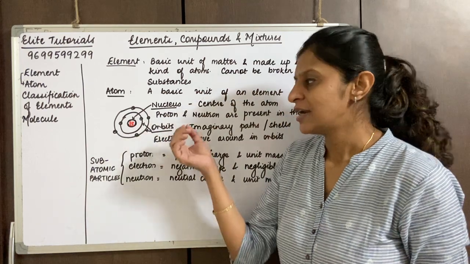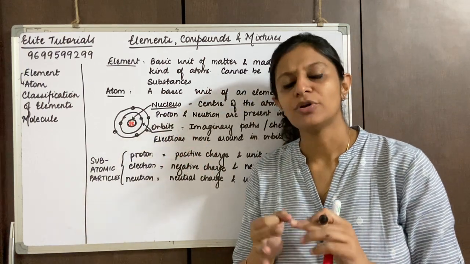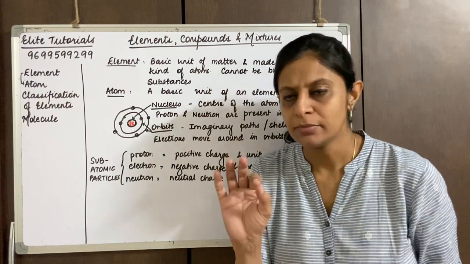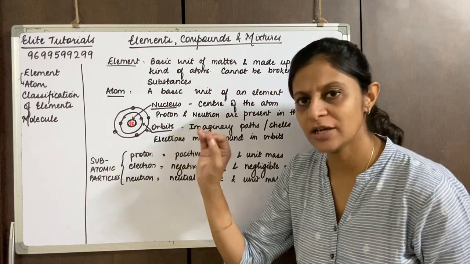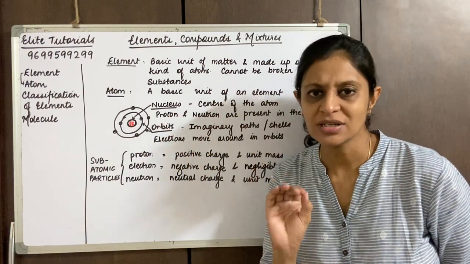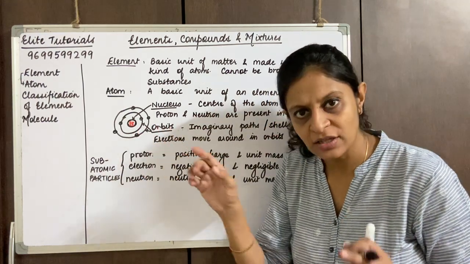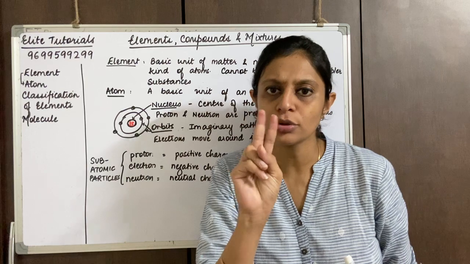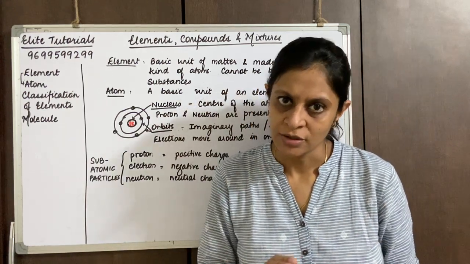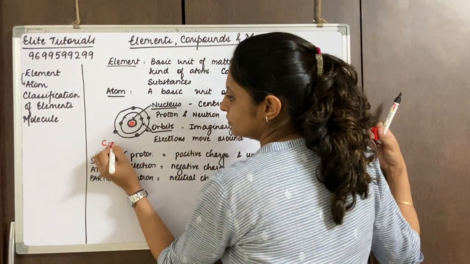So you say the number of protons is 6, neutrons is 6 and electrons is 6, so you don't go wrong. Small hint: protons and neutrons are written in the nucleus and you draw the electrons in the orbits. In the first shell, close to the nucleus, you draw 2 electrons and the remaining 4 electrons in the second shell. So please remember, what I have drawn is a carbon atom.